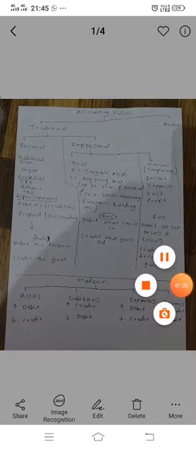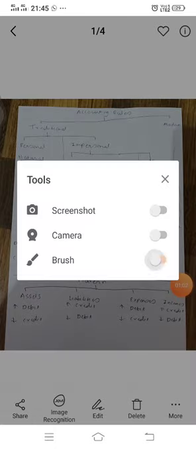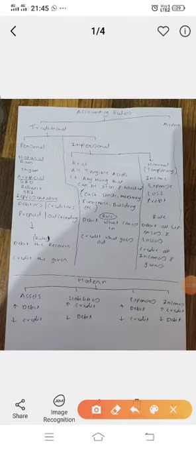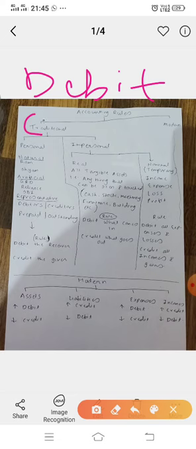So ultimately we can say that our accounts are based on two terms, and these terms are debit and credit. This debit and credit can take place by following these rules that we are going to discuss today.